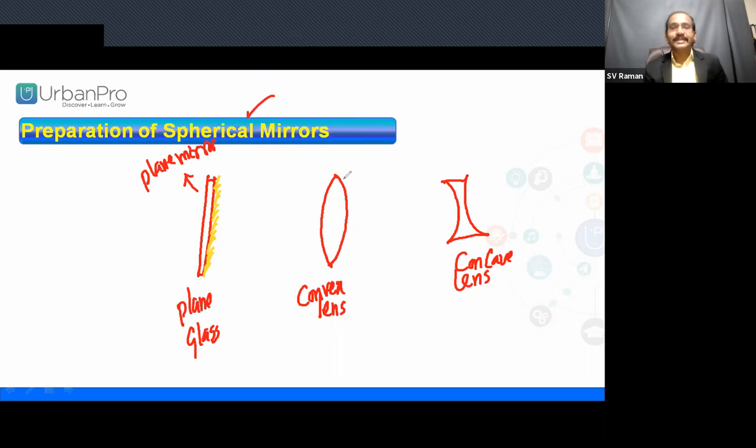Now, convex lens. On a convex lens, we can coat either one of the sides. What happens? The light incident on it reflects back from this surface only. It won't enter inside the glass. So this we can call a convex mirror. A convex mirror is bulged outwards as a reflecting surface and bulged inwards as a coated surface.